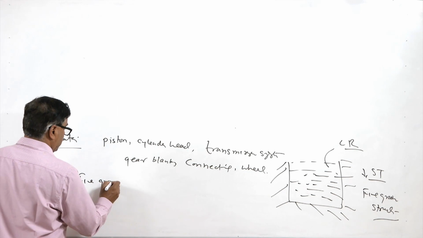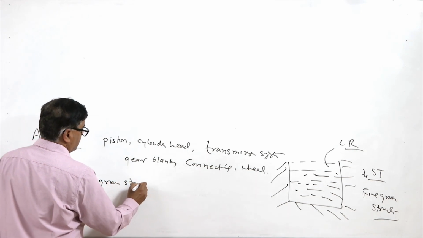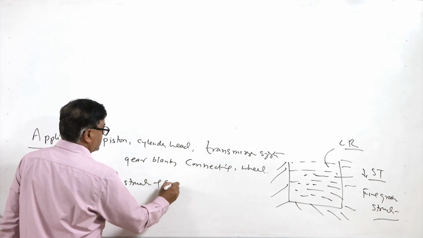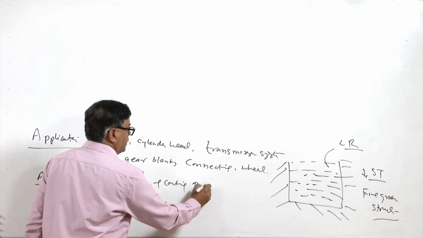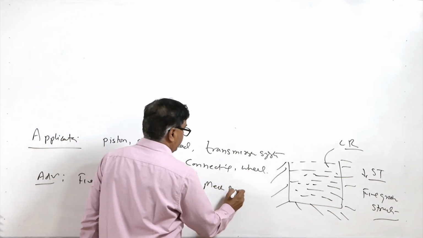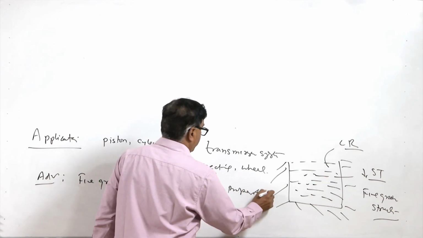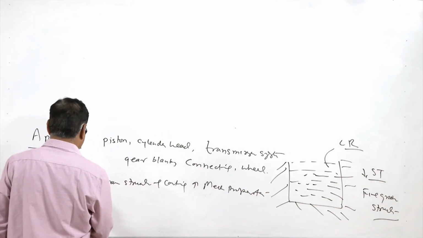So, because of the fine grain structure of castings, it results in better mechanical properties in the permanent mold casting process.